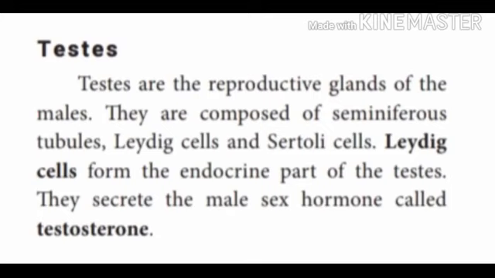These Leydig cells form the endocrine part of the testis. So they are the hormone containing part. They secrete the male hormone called testosterone.